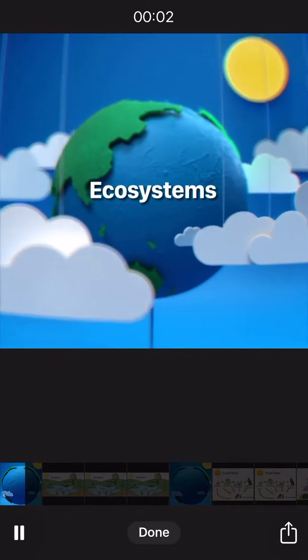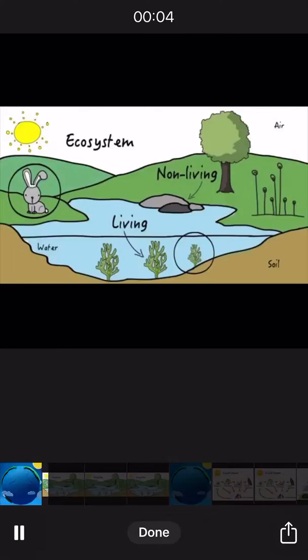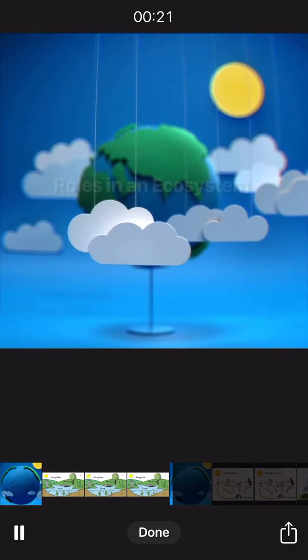So, what is an ecosystem? An ecosystem is a community of living and non-living organisms interacting as a system. Non-living organisms include rocks, sun, soil, and weather, for example. And living organisms include things such as plants and animals.